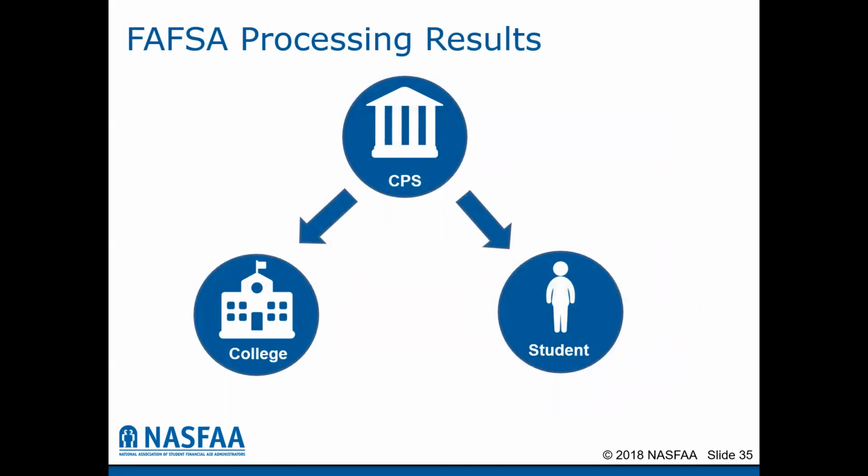Once the FAFSA is submitted, it goes to the central processing system and is processed. When families use electronic signatures, the FSA ID, the FAFSA is usually processed within 48 to 72 hours. Once processed, it will send the process results back to the student, and it will send the process results to all of the colleges and universities listed on the FAFSA application.